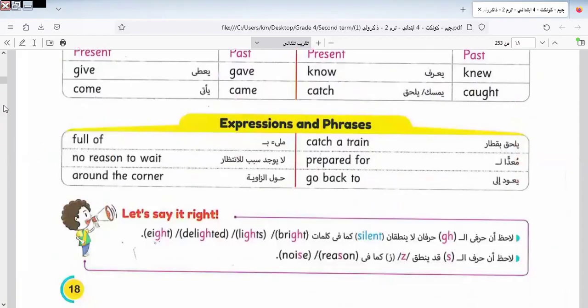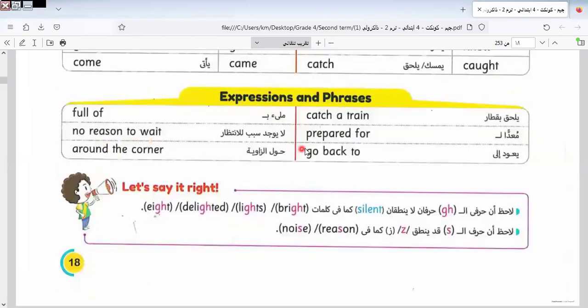Here we have some expressions, like full of. We have catch a train. We use catch in two ways. We use it to catch a fish. But here catch means to go to, the opposite of miss. If the train misses me, I can say the train missed me. So here catch means I go to ride the transportation. Here we have catch a train, catch a bus, and so on. Let's go to another one here.